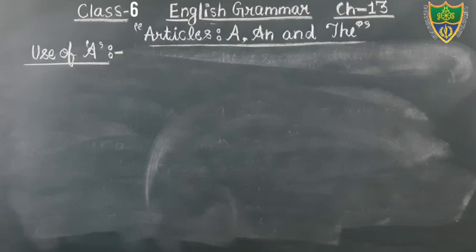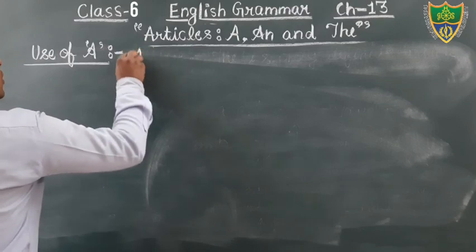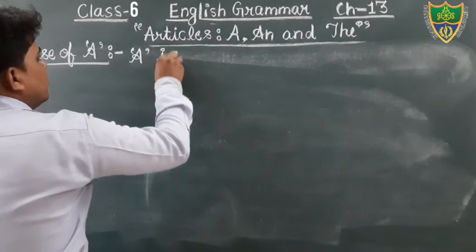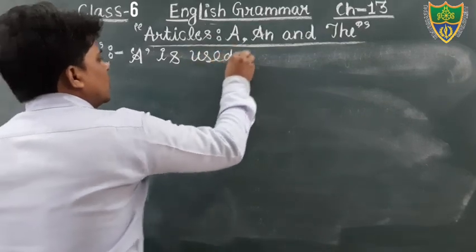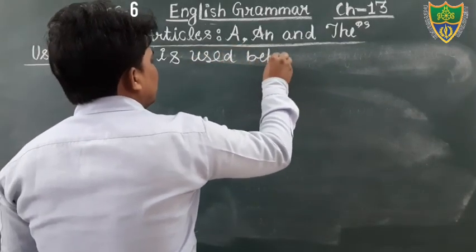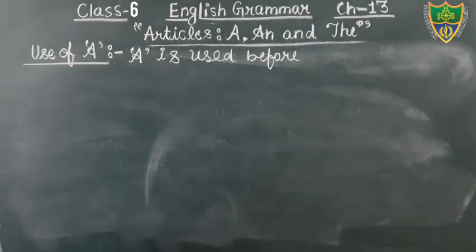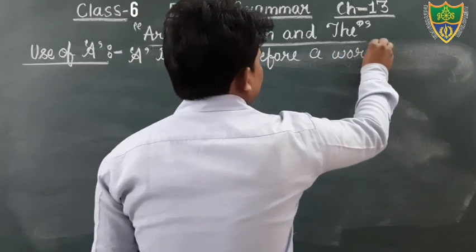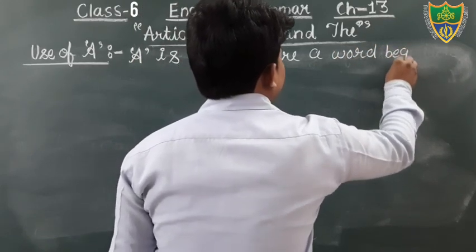Just see students, the article a is used before a word beginning with a consonant sound.